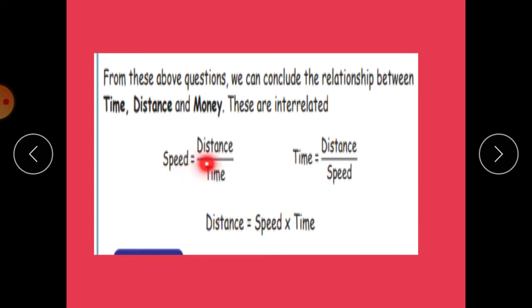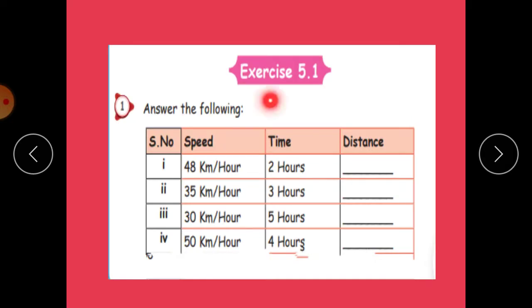Speed is equal to distance by time. If we have distance and time, we can calculate the speed of the vehicle. If we have the distance of the travel and the speed of the vehicle, then we can get the time, that is equal to distance by speed. Distance is equal to speed into time. See the exercise problem, exercise 5.1, answer the following.